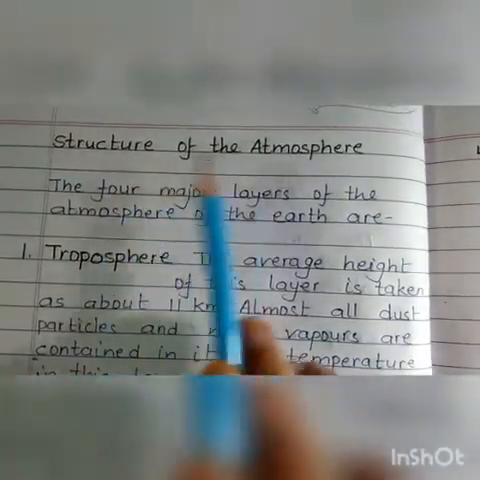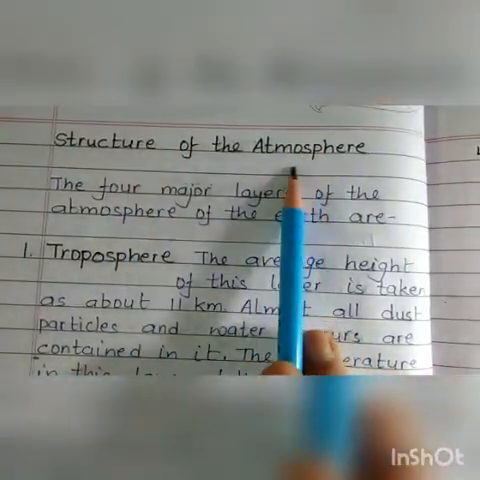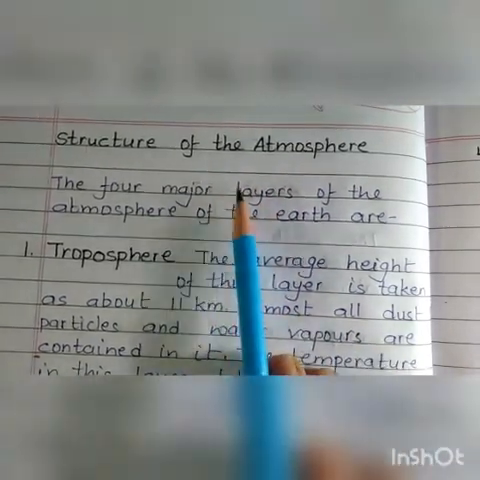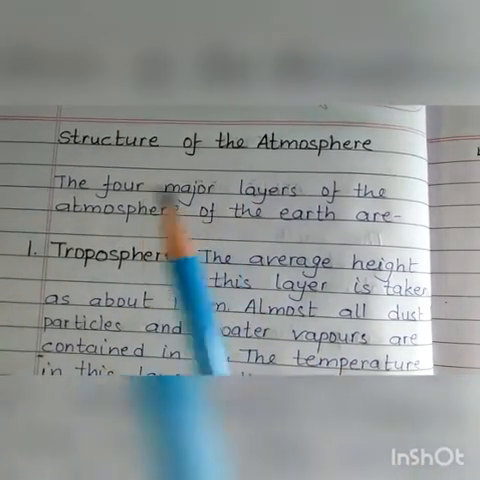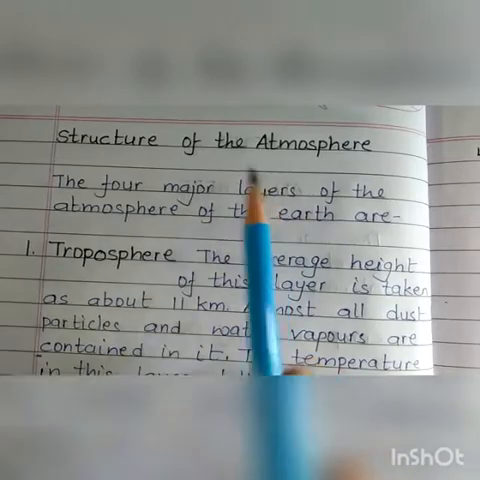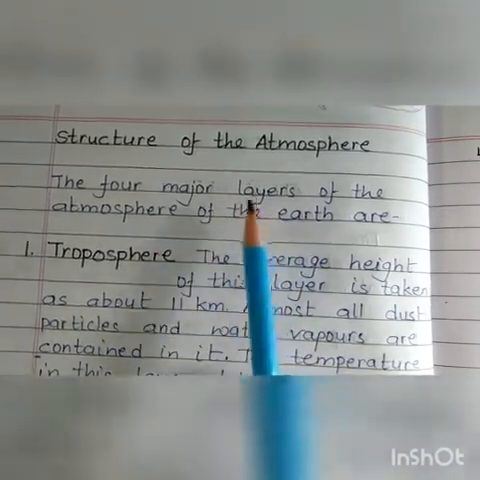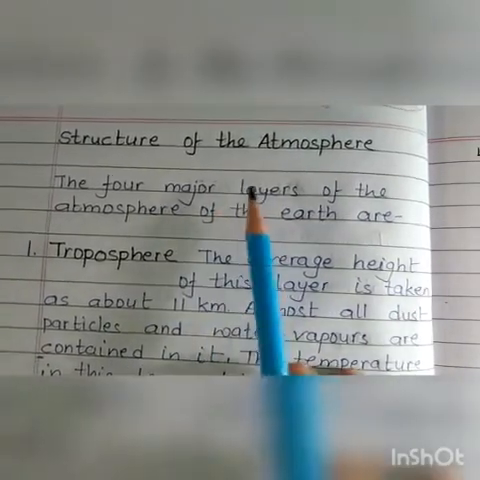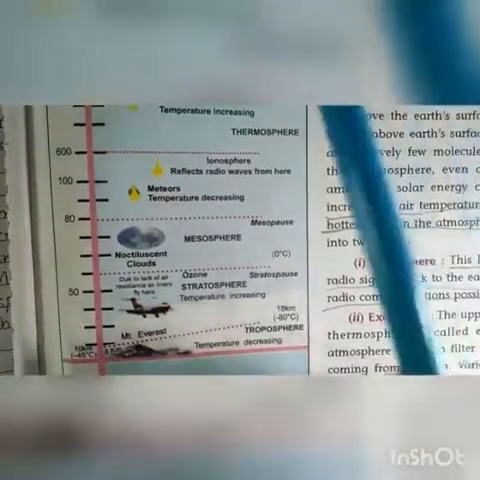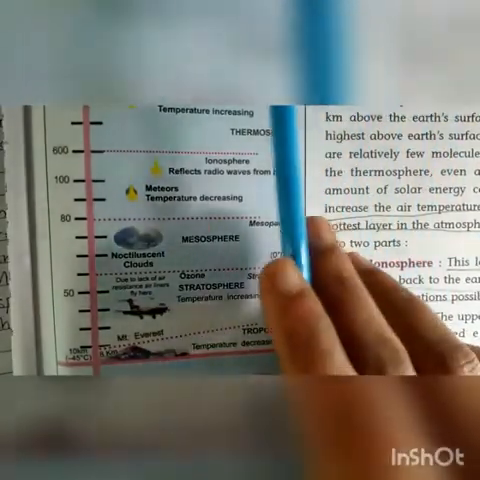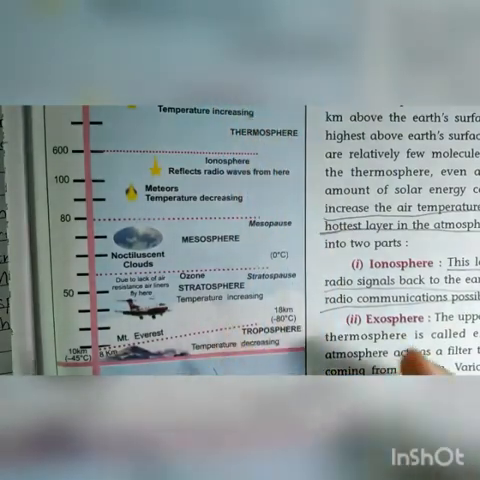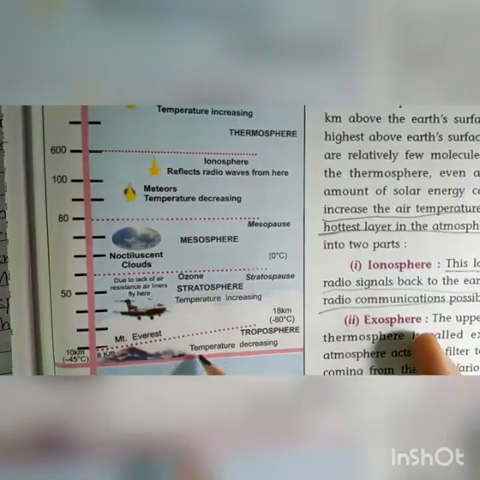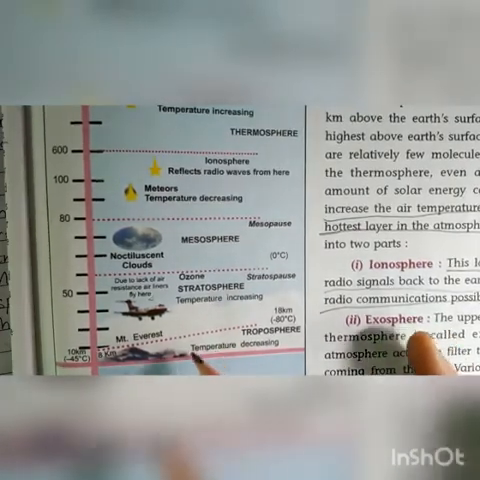Now, the next topic is the structure of the atmosphere. The atmosphere of the Earth can be divided into 4 major layers. This division is based on the density and temperature differences in the atmosphere. In different layers, you can see they have different temperatures. The 4 layers of the atmosphere of the earth are: the first one is the troposphere. Troposphere is the lowest and the densest layer of the atmosphere.